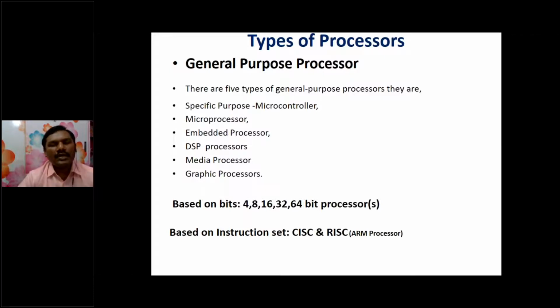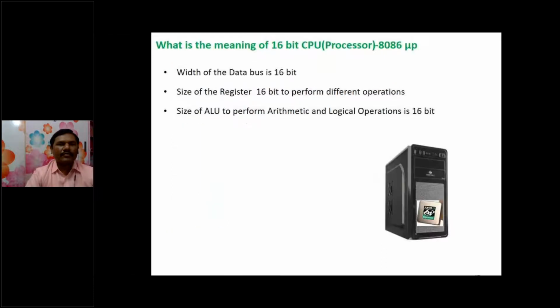And the processors are also categorized based on number of bits: 4-bit, 8-bit, 16-bit, 32-bit, and 64-bit processors. So today's laptops and desktops all are running on 64-bit processors. But to manufacture the 32-bit and 64-bit processors, they have taken the 8086 as a reference processor. Based on instruction set, the processors are categorized into different kinds, such as RISC processors, and one of the RISC processors in our syllabus is the ARM processor.